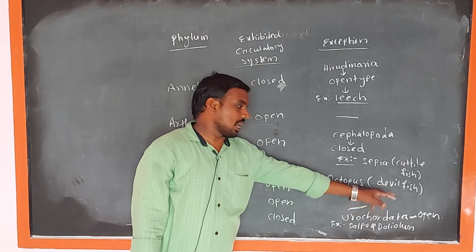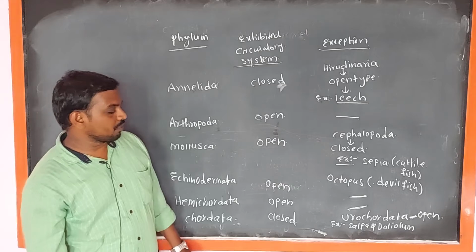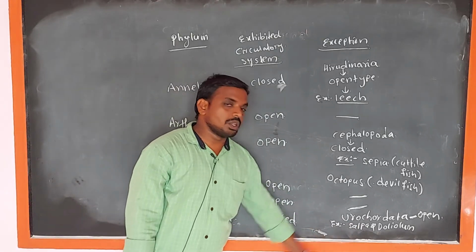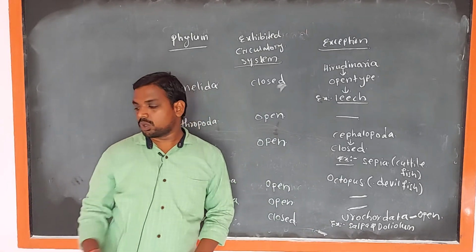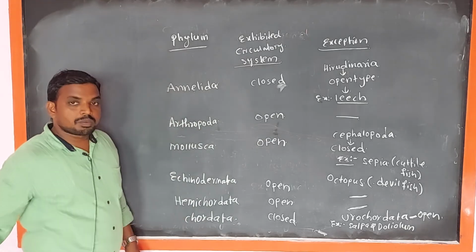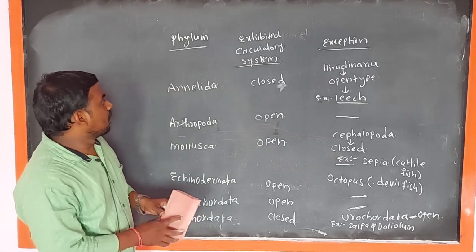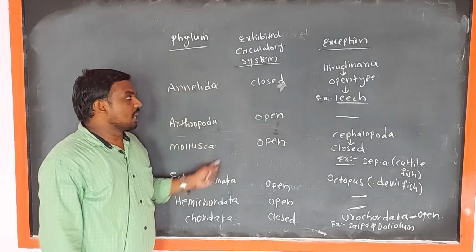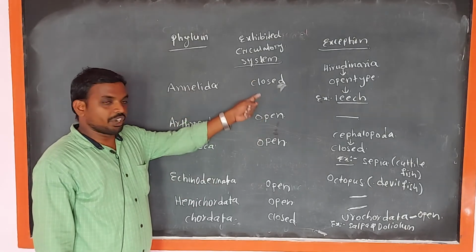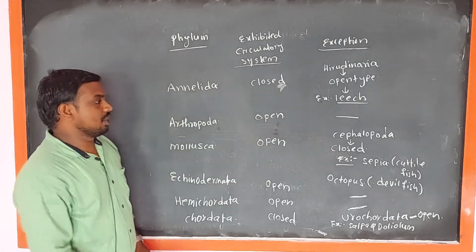These Urochordata animals are exhibited open type of circulatory system. Example, Salpa and Doliolum. So these are the types of circulation, and the phylums exhibited in different types of circulatory systems.